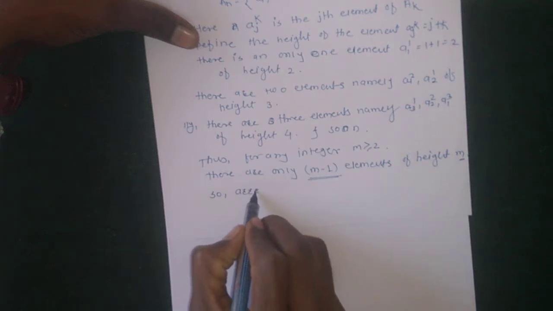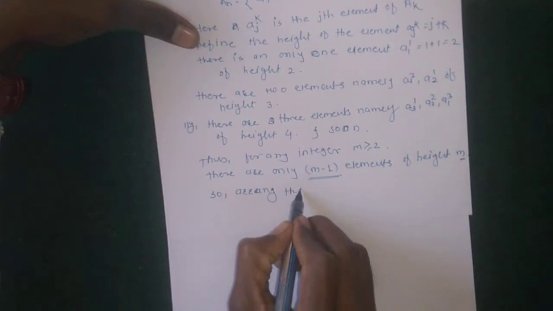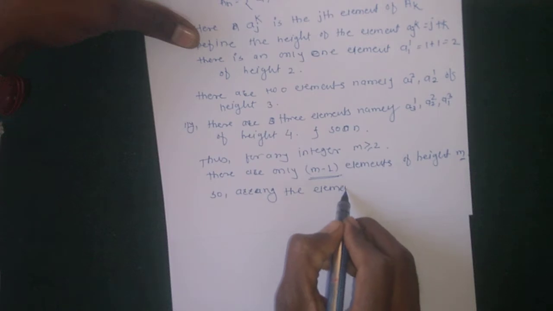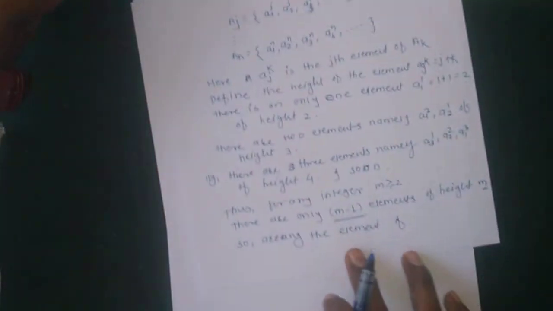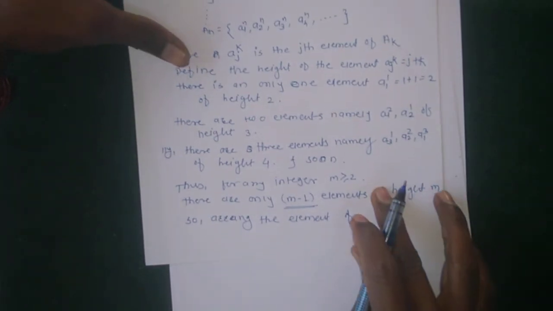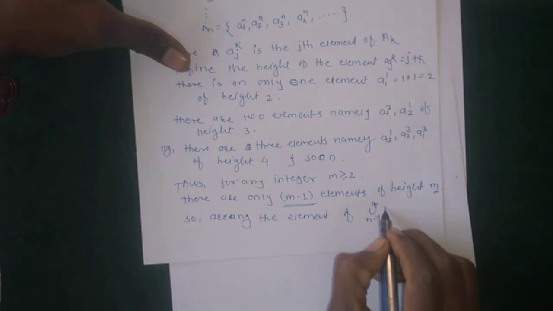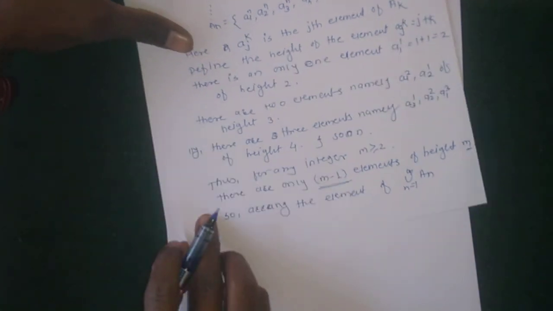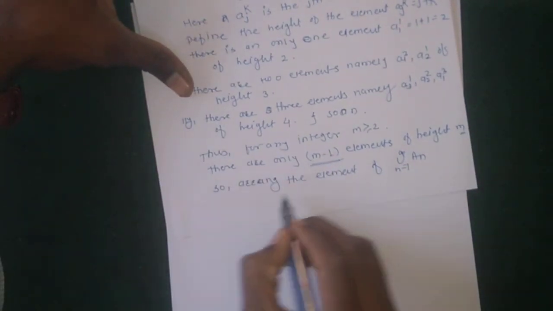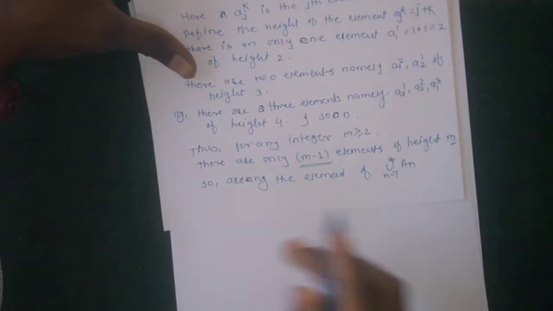Arrange the elements of all these countable sets, the union of A_n as n runs from 1 to infinity, according to their height.